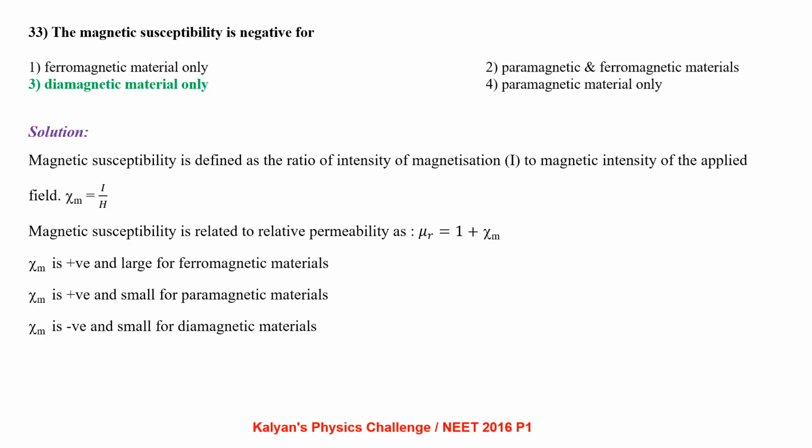The magnetic susceptibility is negative for. Let us see the definition of magnetic susceptibility first. It is taken as the ratio of intensity of magnetization capital I to the magnetic intensity of the applied field. Magnetic susceptibility is related to relative permeability as mu r equal to 1 plus chi m. So the susceptibility is positive and large for ferromagnetic materials. It is positive and small for paramagnetic materials, and it is negative and small for diamagnetic materials.